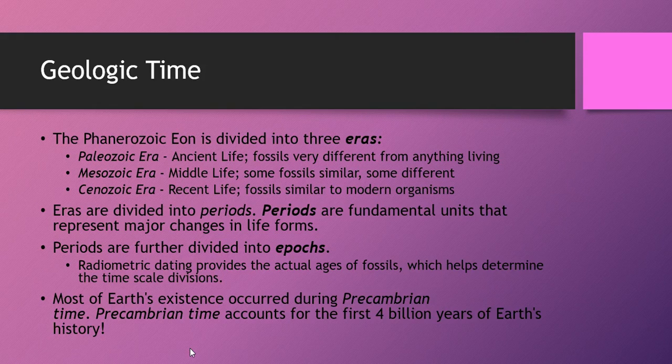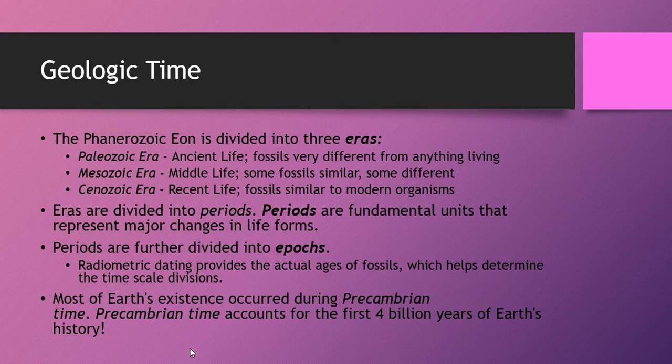The eras are further broken down into periods. Periods are the fundamental units that represent the major changes in life forms. Periods are further divided into subperiods and epochs. Now, in order to figure out exactly where fossils and rocks fall in these different eras and periods, we use radiometric dating. That will give us the exact age of these particular fossils, and it helps us to determine where these timescale divisions actually are.